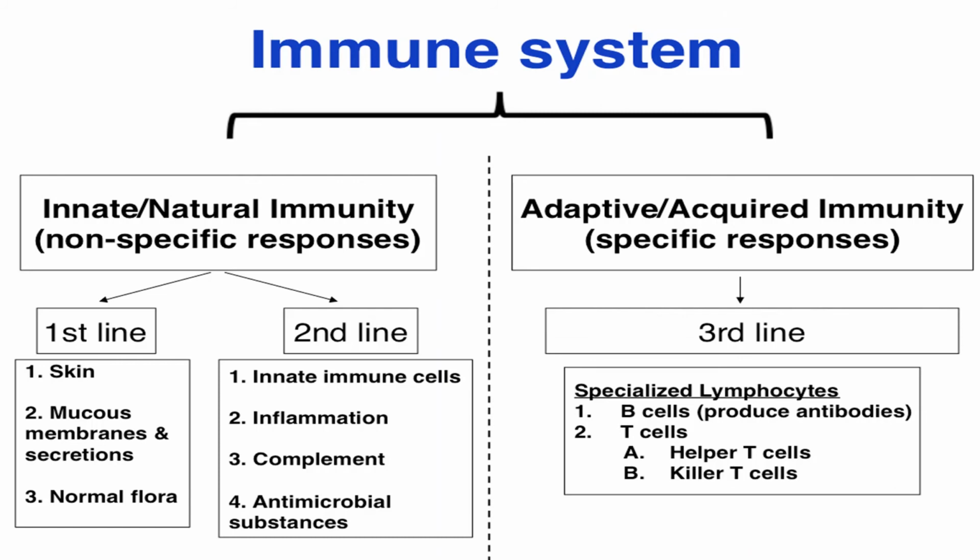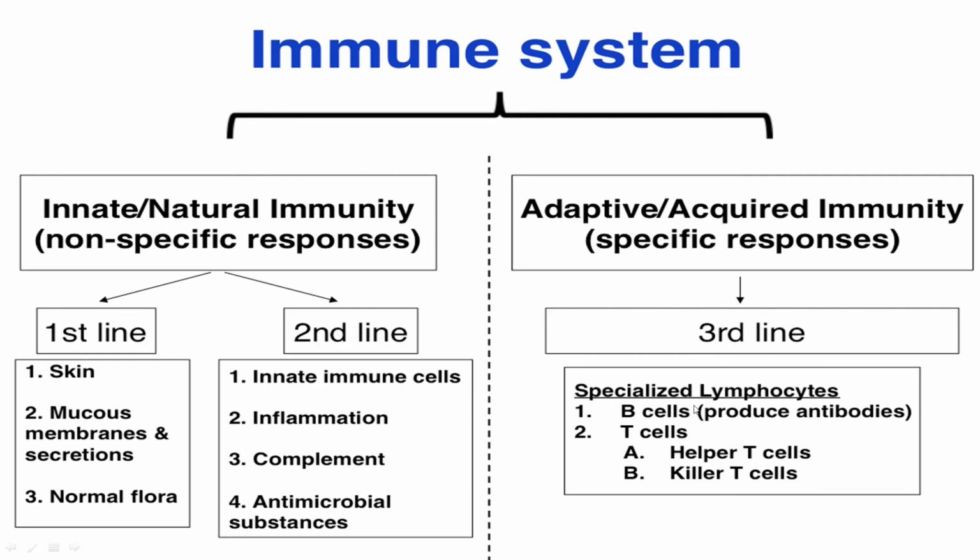And when that pathogen enters our body, that antibody will resist disease formation. Right, so it is specific in nature. And the third line is acquired immunity. The specialized lymphocytes act here, like B cells and T cells.